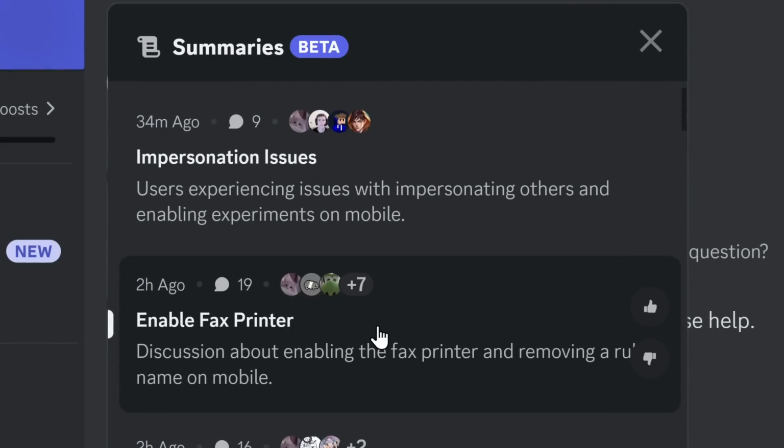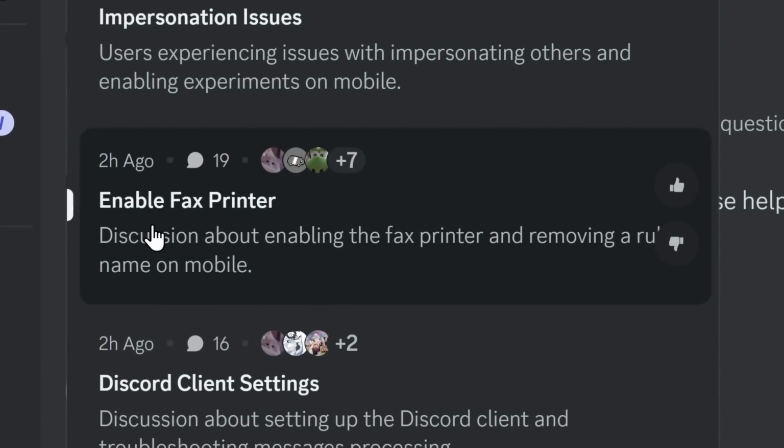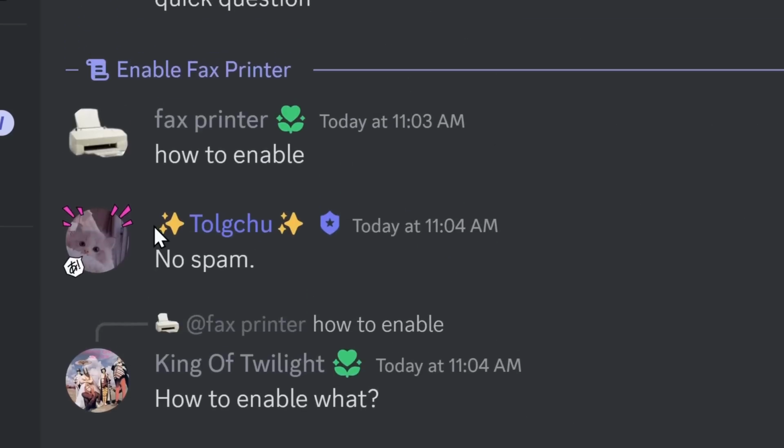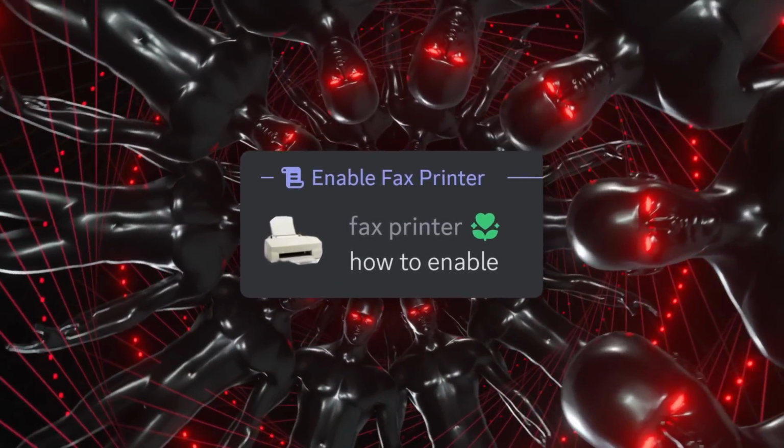And why am I saying this feature is an absolute pleasure to use? Well, here's this example here. A conversation about enabling a fax printer, which, if you click on it, is just one message from someone named Fax Printer asking how to enable. AI is going to be taking our jobs for sure.